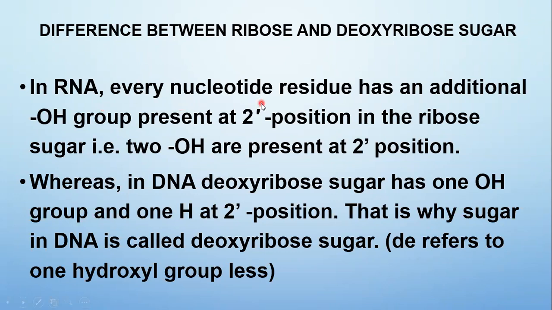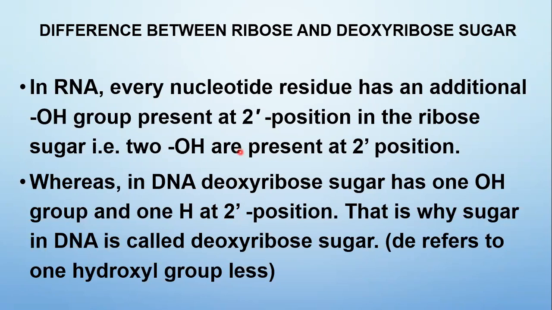This is the difference between RNA and DNA, which I already explained. In RNA, every nucleotide residue has an additional OH group present at the 2' position. Apart from the 3' position, another additional group is present at the 2' position, the second carbon of the pentose sugar. So 2 hydroxyl groups are present at the second and third positions. In DNA, the deoxyribose sugar has only one hydroxyl group and one hydrogen at the second carbon of the pentose sugar.